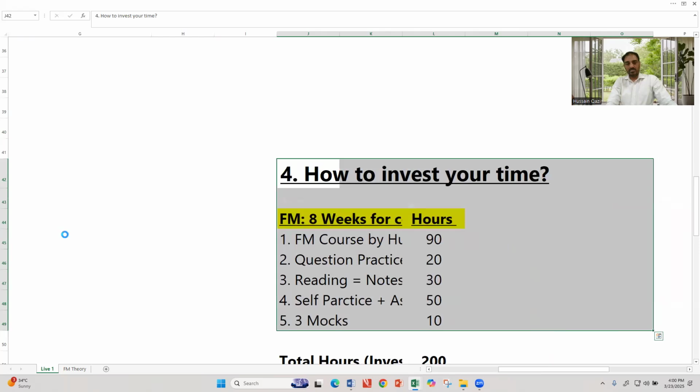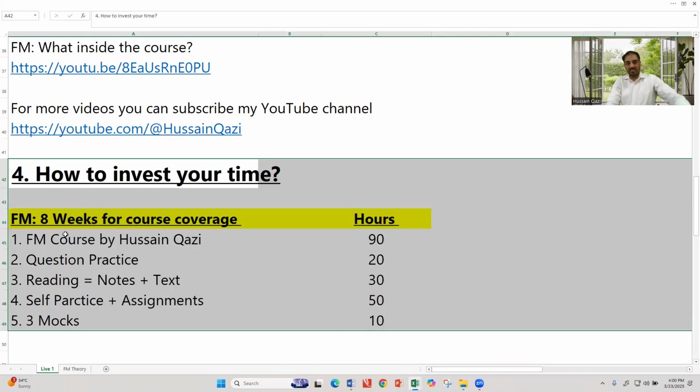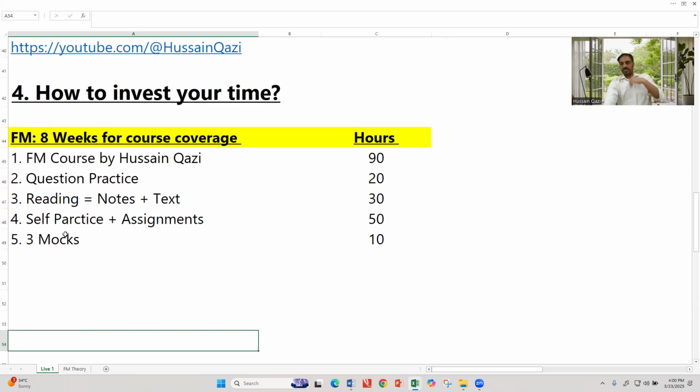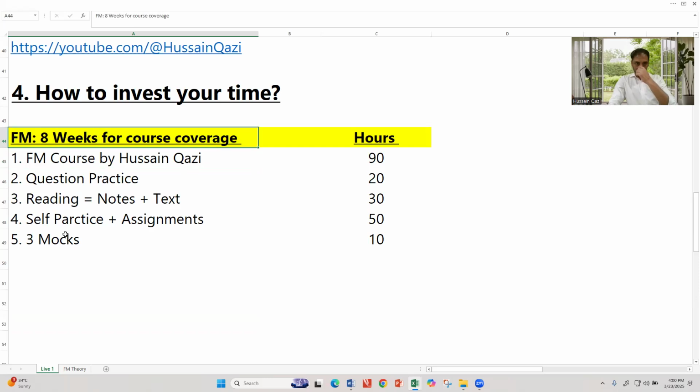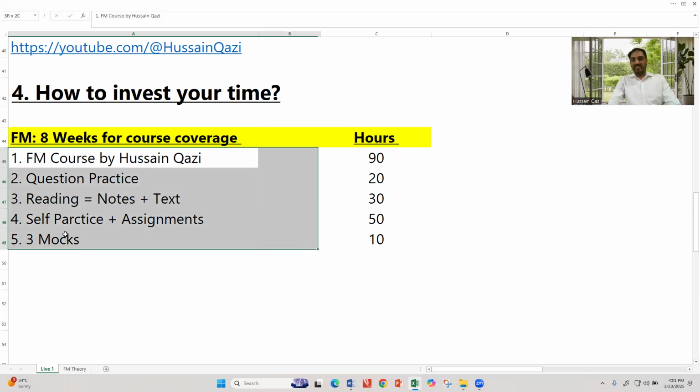Now, the 4th agenda point. Sir, how to invest our time during these 8 to 10 weeks? Number one, the very first thing: if you want to cover your course in the next 8 weeks, that coverage means knowledge of the calculation, knowledge of the theory, and practicing the questions accordingly. So you require time for these 5 areas.